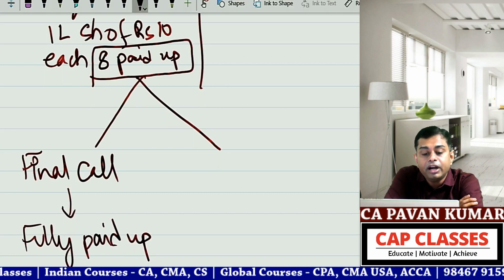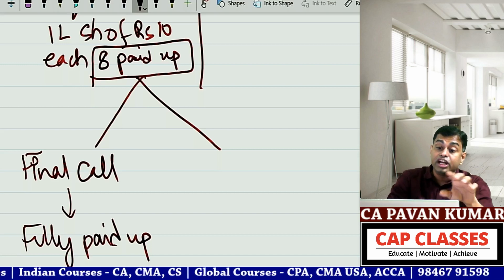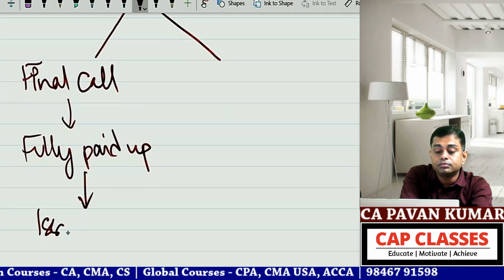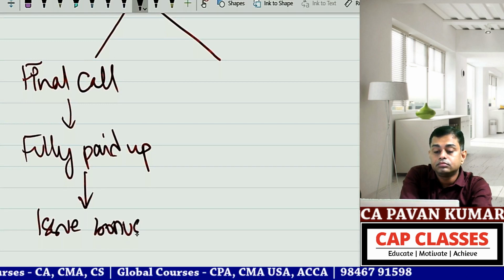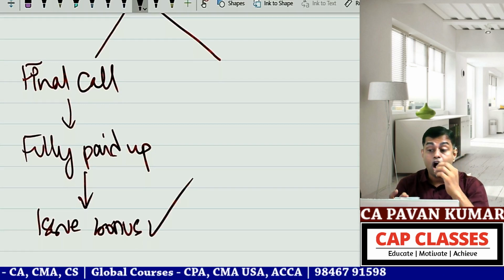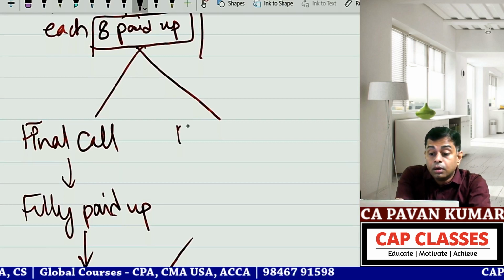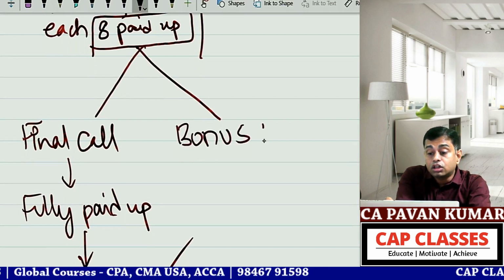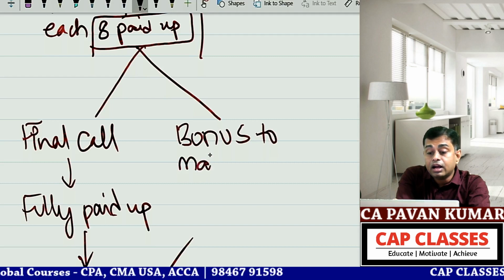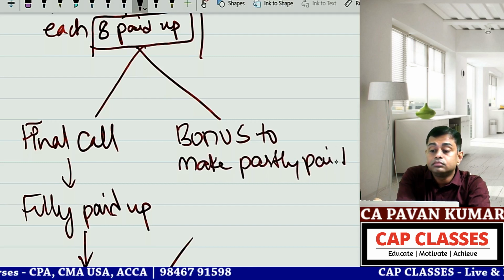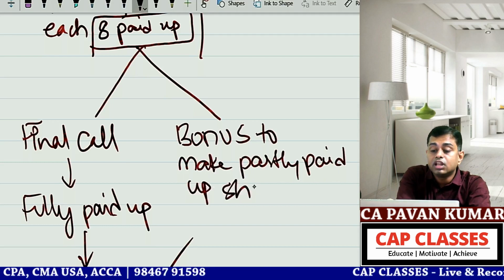Then it becomes fully paid up. Then you can issue bonus. After making it fully paid up, then issue bonus. Or you have one more option: bonus to make partly paid up shares into fully paid up.